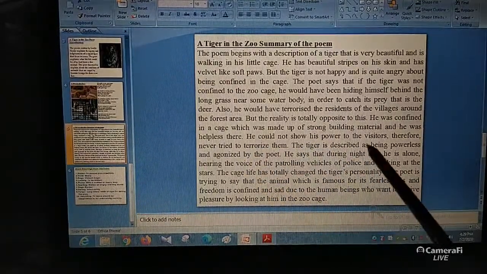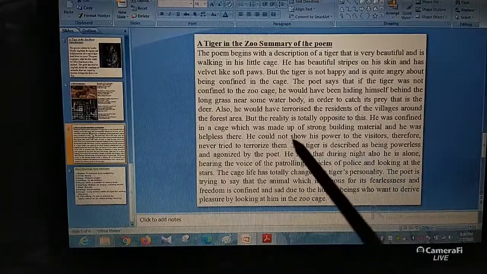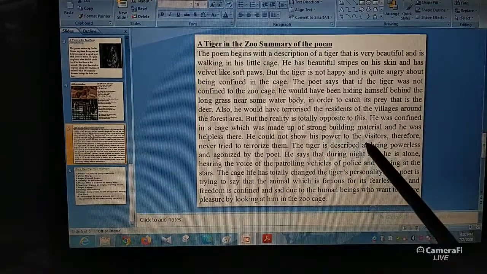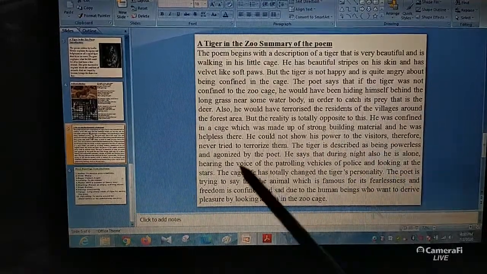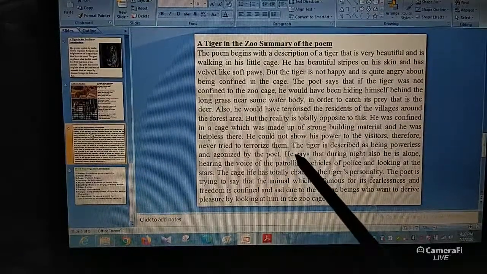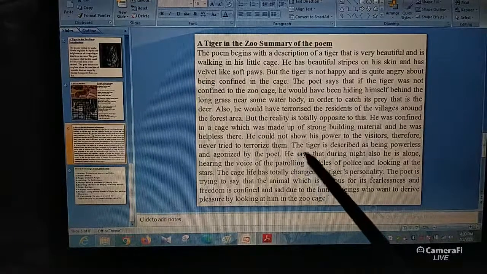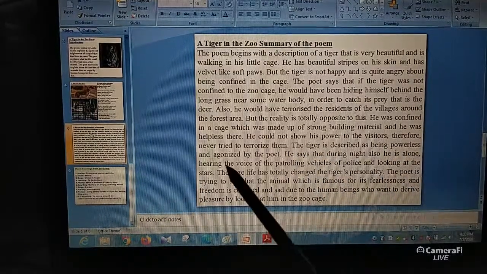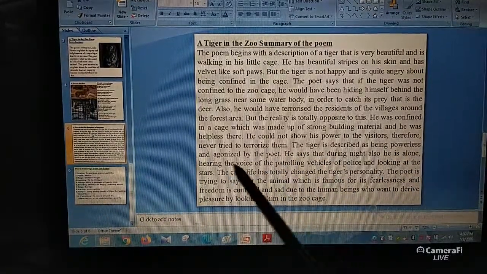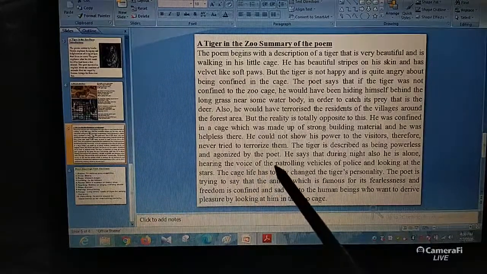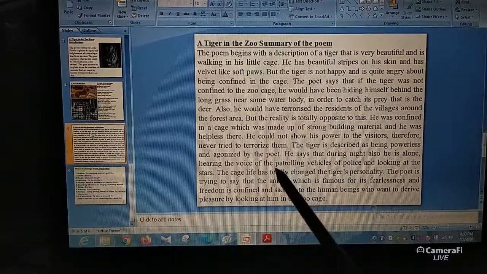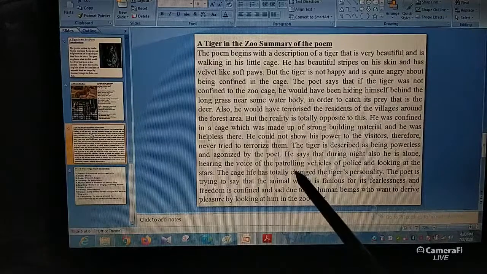He could not show his power to the visitors, therefore never tried to terrorize them. That's why he never showed any interest, he ignored them. The tiger is described as being powerless and agonized by the poet. So it is the helplessness condition of the tiger.